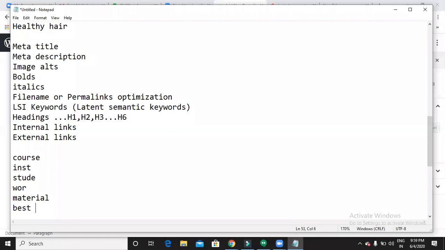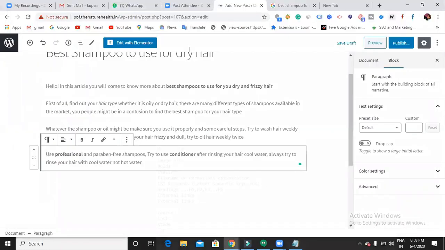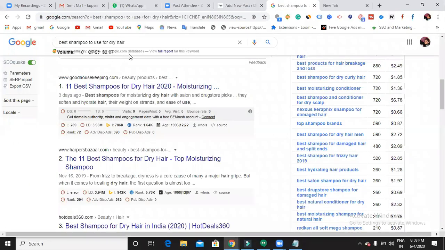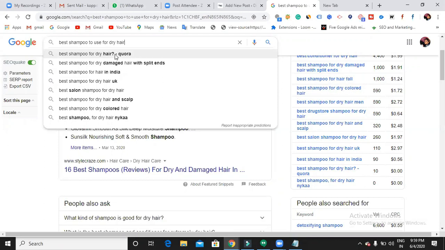So definitely you should have some LSI keywords in your website, in your blog. How can you find your LSI keywords? Google automatically shows them in the suggestions. The things which are shown in bold, those are called LSI keywords only. Hair, damaged, in India, UK, salon, scalp, colored, Nikon shampoo. These are LSI keywords only. So it makes Google understand more effectively what exactly the blog is all about. That is the reason to try to use LSI keywords. It is very, very important.